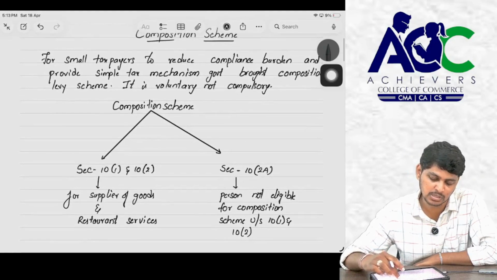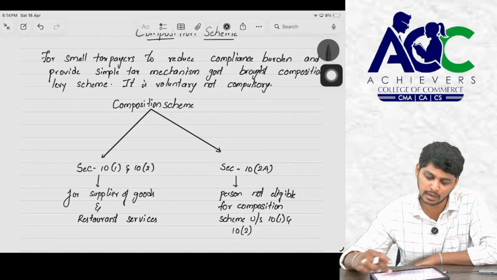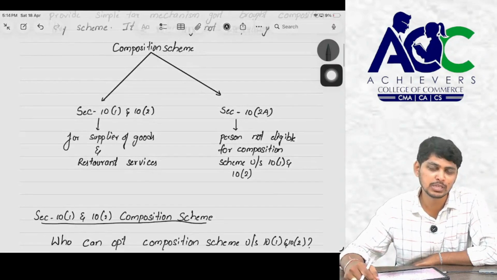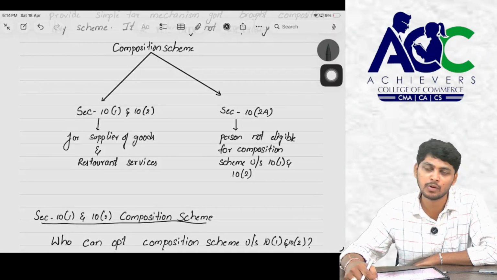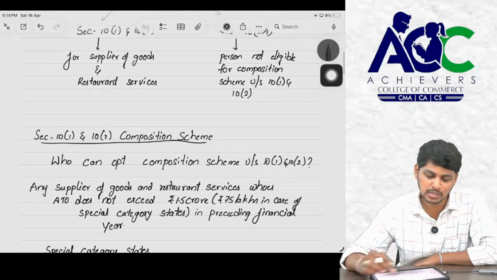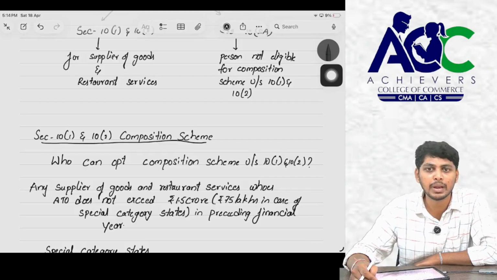What is meant by composition scheme, sir? For small taxpayers, it will reduce the compliance issues and the tax liability on them to pay tax to the government. There are two schemes in composition scheme. One is 10.1 and 10.2 and the second one is 10.2a. What is meant by 10.1 and 10.2, and what is meant by 10.2a? 10.1 and 10.2 is the composition scheme that will apply to suppliers of goods and restaurant services, but 10.2a will be applicable only to service providers.